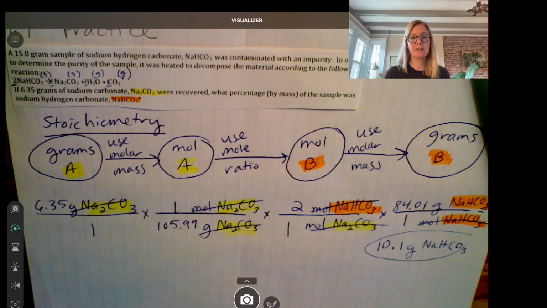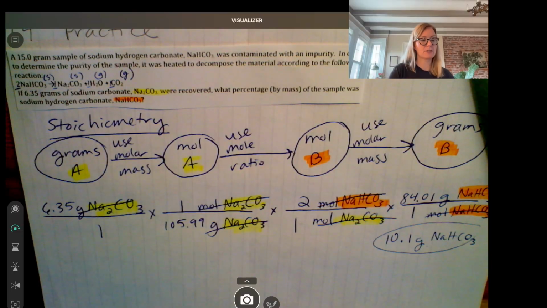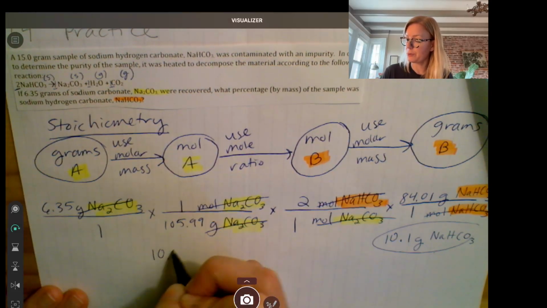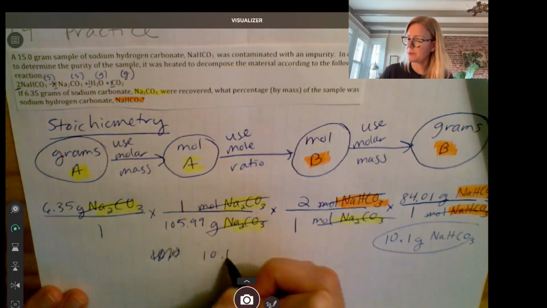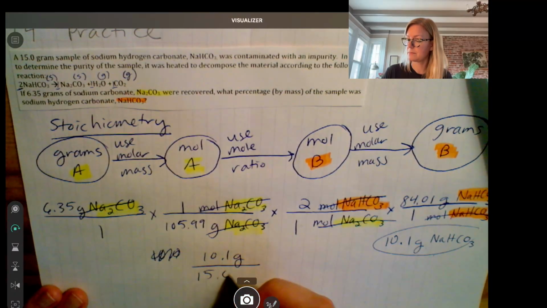And then to figure out the percent by mass of the original sample that was the sodium hydrogen carbonate, we're just going to use our percent formula, which is part divided by whole times 100. So the part that was the NaHCO3 was 10.1 grams. The mass of the whole thing was 15 grams.